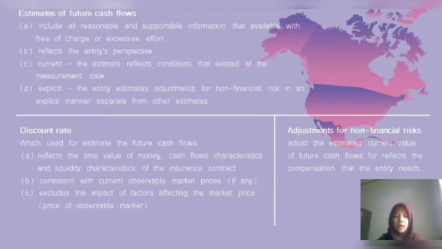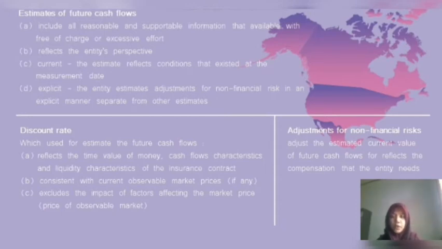And last, it excludes the impact of factors affecting the observable market price but not affecting future cash flows from the insurance contract.